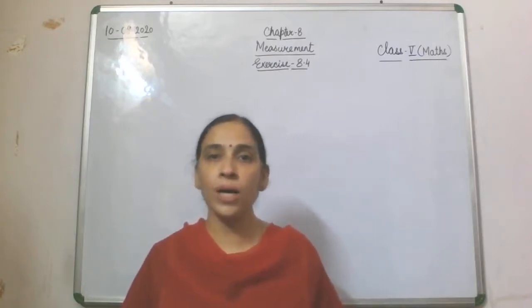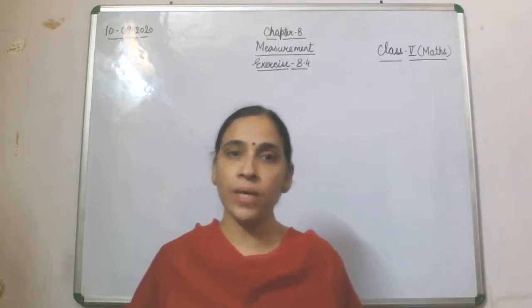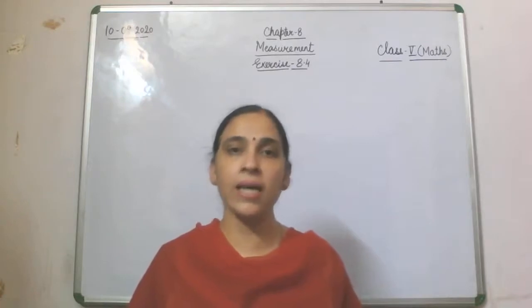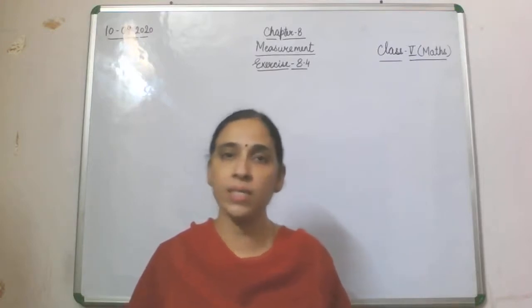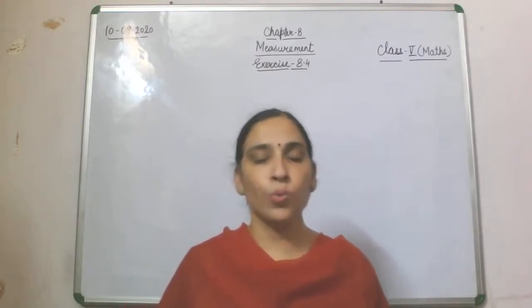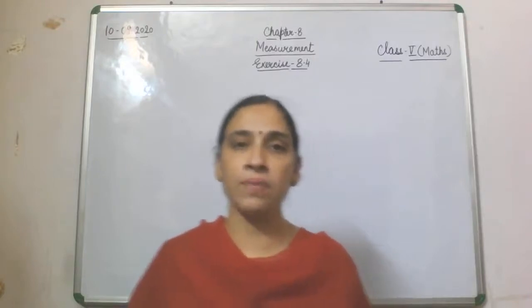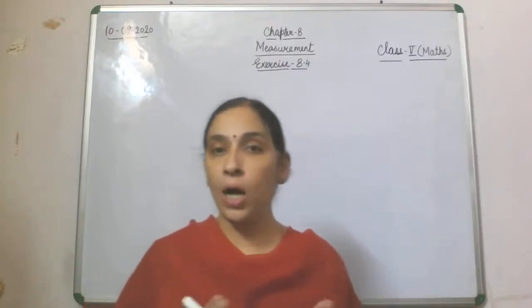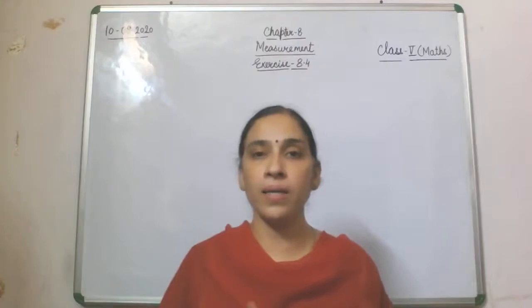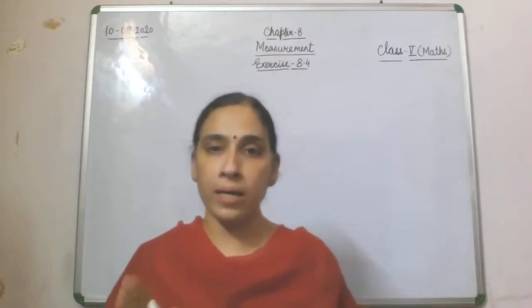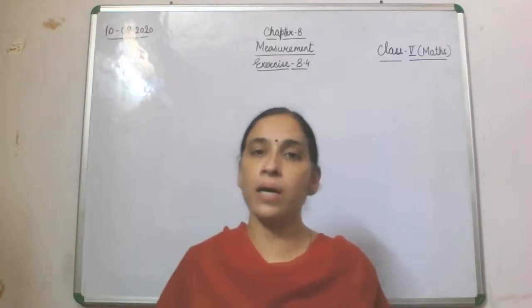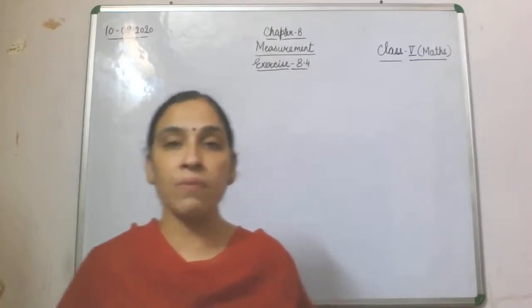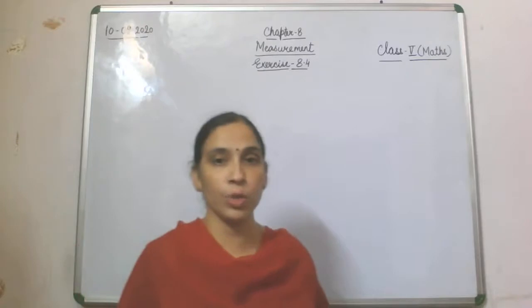Children, as you all are aware, we had started our exercise 8.4 that is related to multiplication and division of length. What we have done in that exercise is how we will multiply a given length by a number, or how a given length will be divided by another number. That we have seen in our yesterday's video.